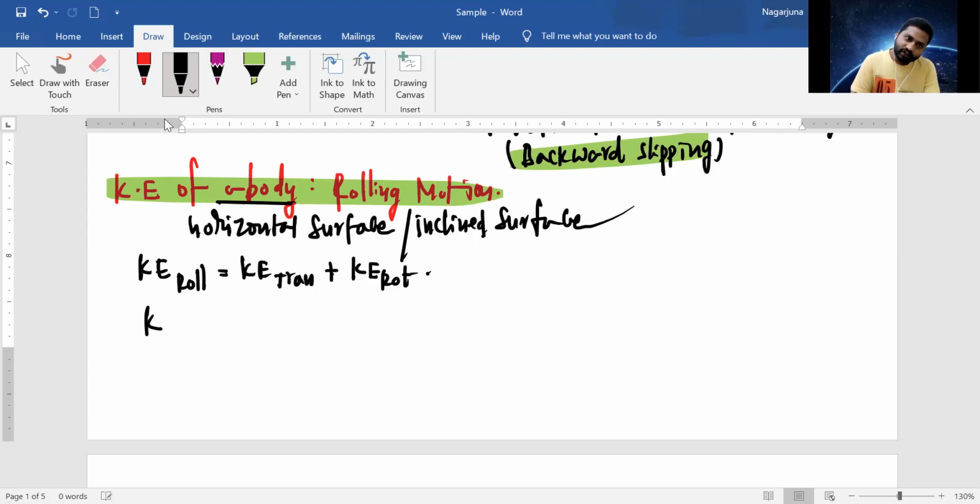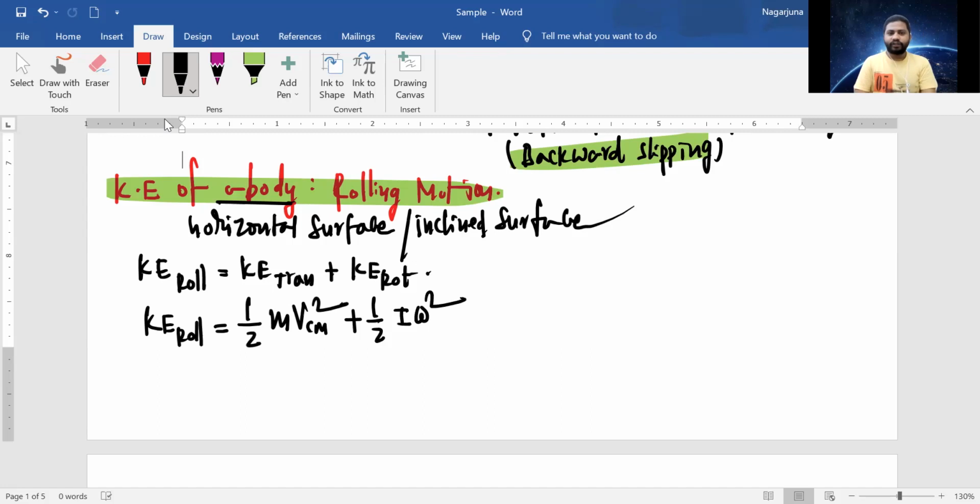Okay, one by one. So kinetic energy in the rolling motion is equal to translational motion kinetic energy, which is half m vcm square. Understand? Because the total body we take, the velocity is nothing but the velocity of center of mass. That's the kinetic energy in translational motion, plus kinetic energy in the rotational motion, half I omega square. Did you remember this one? Same. Here the mass we represented as moment of inertia. Here the velocity we'll write as omega.